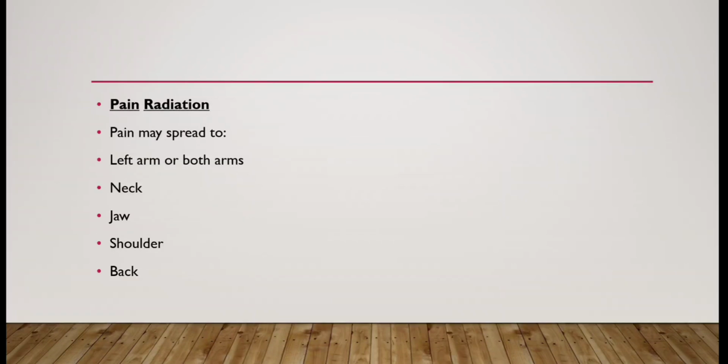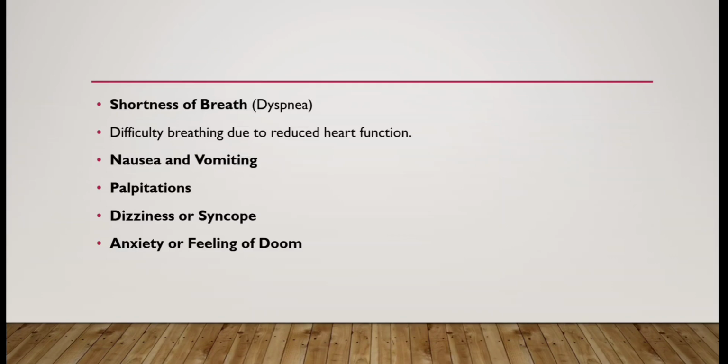The next one is pain radiation. The pain may spread to the left arm or both arms, and also the neck, jaw, shoulder, and back. Next, the common symptoms are shortness of breath, which means difficulty in breathing due to reduced heart function, nausea and vomiting, palpitation, dizziness or syncope, anxiety or feeling of doom, mental confusion, tachycardia, pericardial pain which may develop on the second day, and central cyanosis. These are the clinical features which occur in angina pectoris.